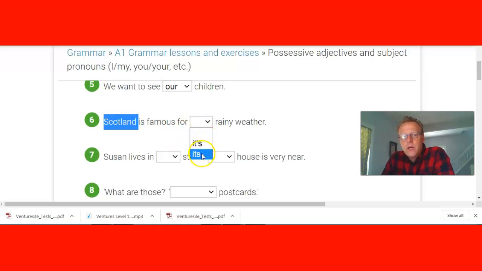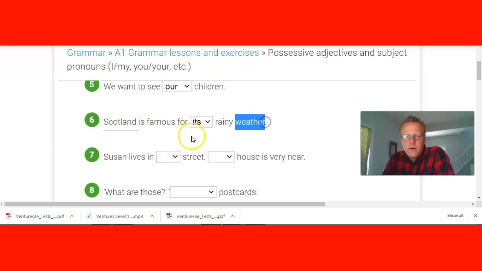We've got to go with, for, remember, it is with an apostrophe here, and then you've got the possessive adjective its. It's not an it is, again, it's not a subject pronoun. It's a possessive adjective describing the weather, for its rainy weather.